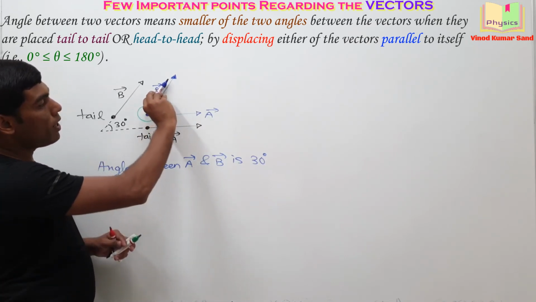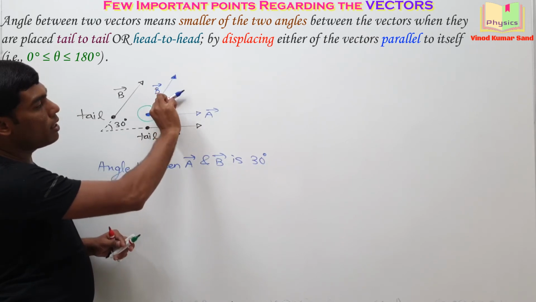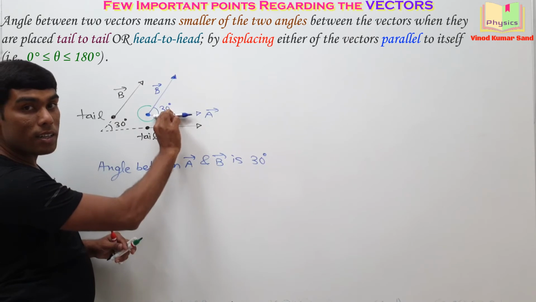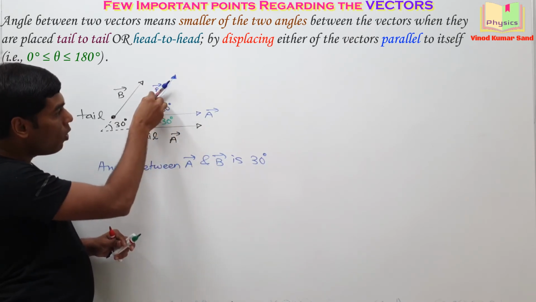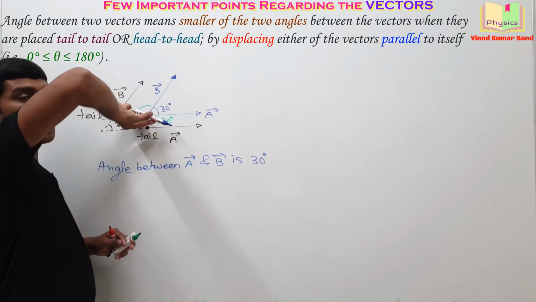I'm repeating it. Suppose from B vector you want to turn toward the A vector. Then how much do you need to turn? Either 30 degrees like this, or you need to turn 330 degrees like this.